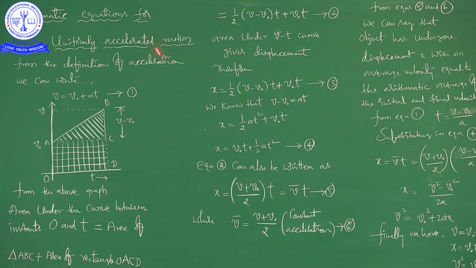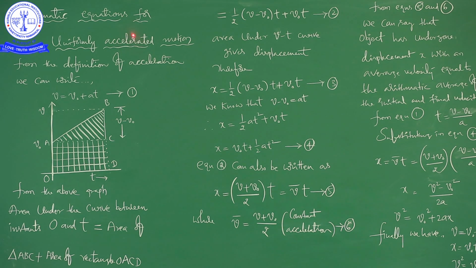In a simple manner, acceleration is the rate of change of velocity. Otherwise, acceleration is the change in velocity in unit time. Acceleration is a vector quantity. The SI unit of acceleration is meter per second square. The CGS unit is centimeter per second square.